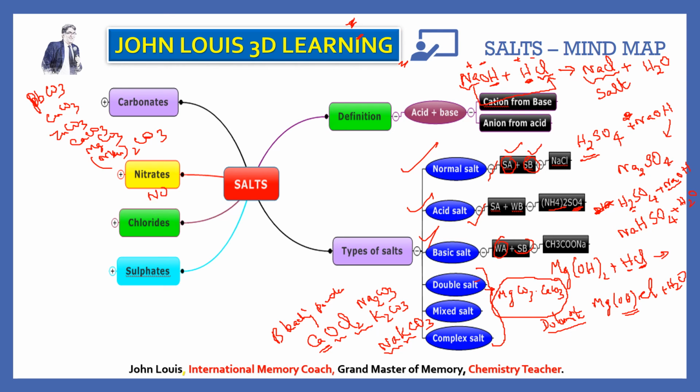And the next one is nitrate. See, what is the formula for nitrate? NO3. Here also lead nitrate, copper nitrate, aluminum nitrate, zinc nitrate, calcium nitrate, all sorts of nitrate salts are there. And similarly chloride: sodium chloride, potassium chloride, magnesium chloride, calcium chloride, aluminum chloride, all metals can form their chlorides. And similarly sulfates also, all metals: lead sulfate, copper sulfate, zinc sulfate, calcium sulfate, aluminum sulfate, magnesium sulfate, ammonium sulfate, all these things can form.